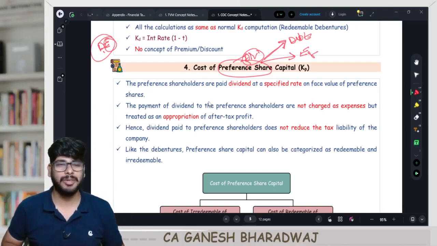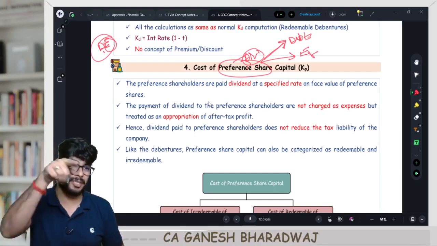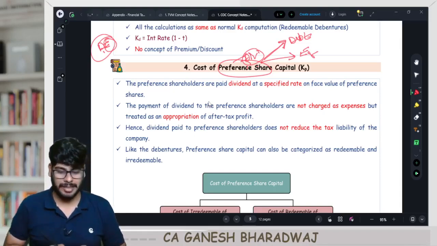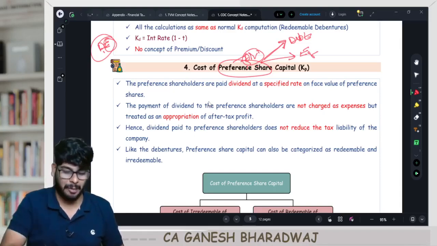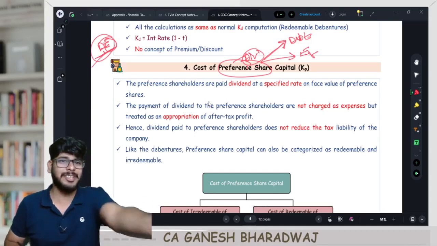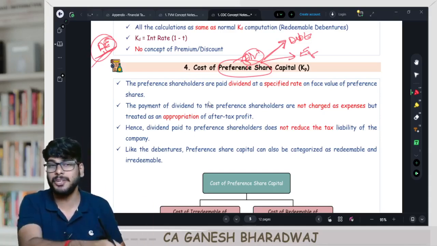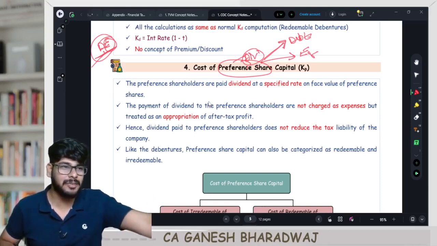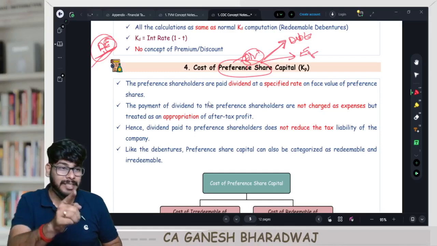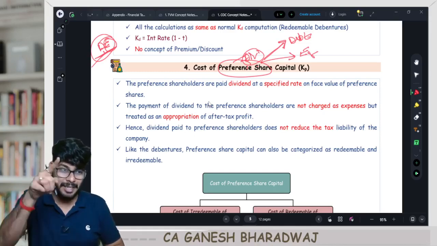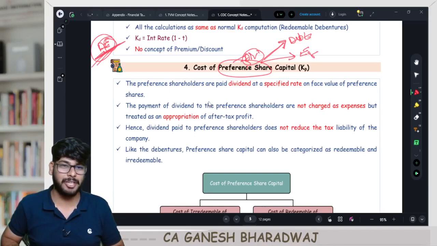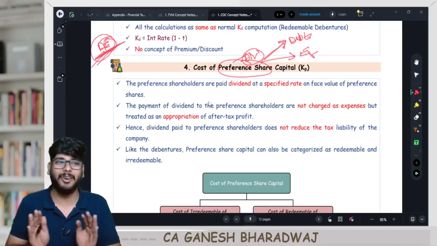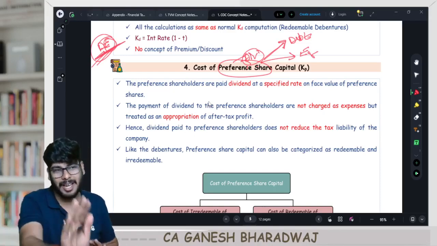Clear with this? One more reason is the anti-dilutive effect. These guys don't have control in the company. So you can say, sir, you are not issuing it as debt because the company wants to maintain the debt equity ratio, then issue it as equity, no? If I issue it as equity, then they will sit in all the decisions of the company. I don't want them. I want them to remain as outsiders and still fulfill all my parameters of debt equity ratio and all those other things. Hence, I call them preference shareholders for namesake, and I keep it.